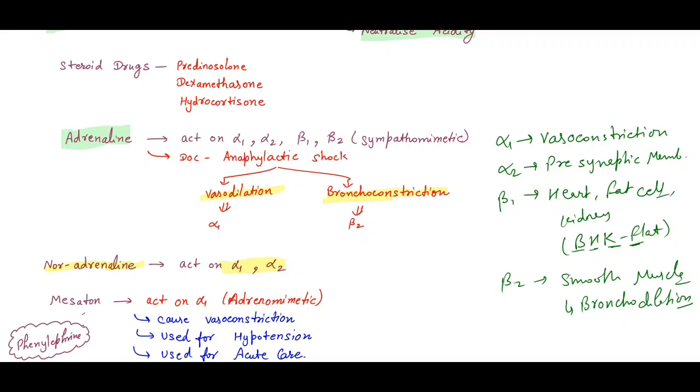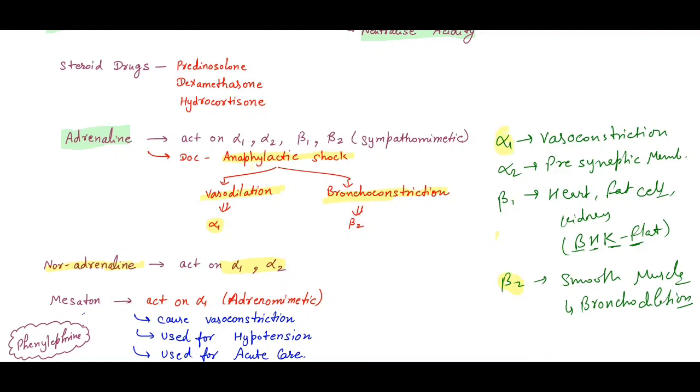So remember, anaphylactic shock involves vasodilation and bronchoconstriction. For vasodilation we need vasoconstriction, and for bronchoconstriction we need bronchodilation. For that we need beta 2 receptors, and for vasoconstriction we need the help of alpha 1 receptors.